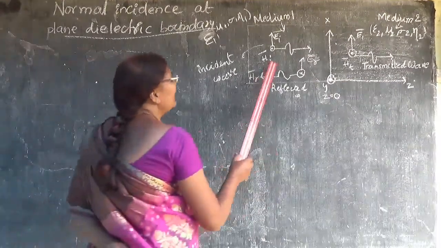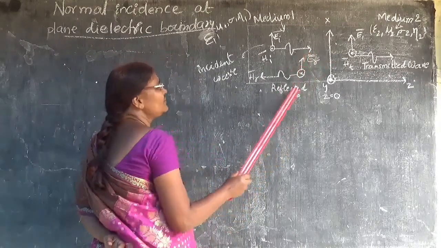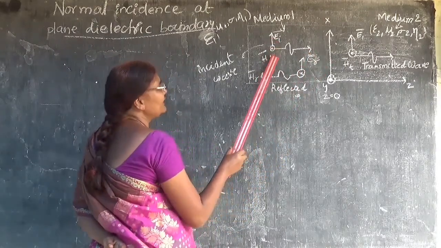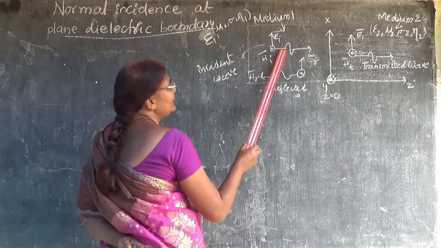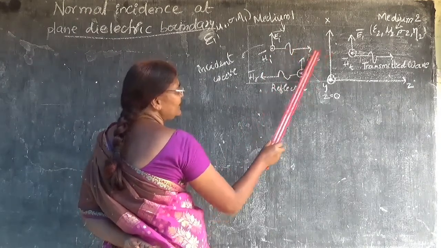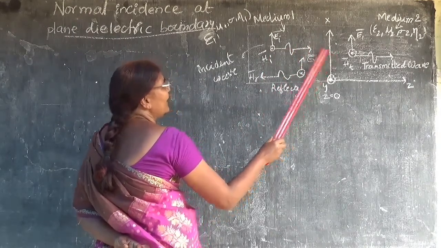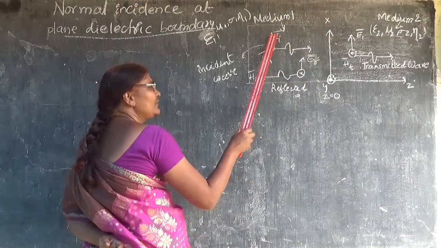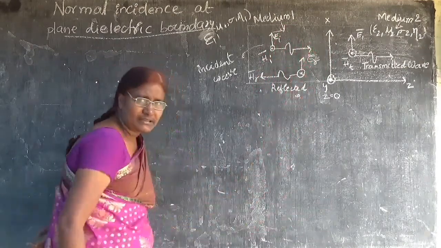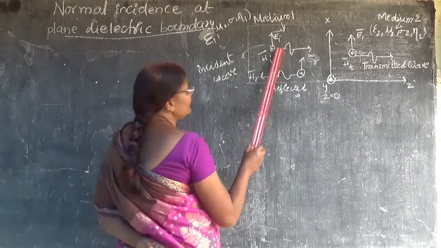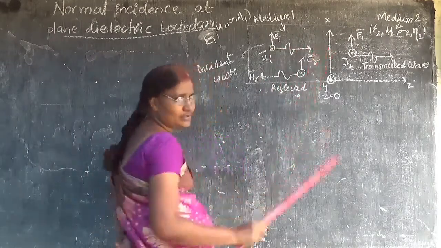So what is the reason for the reflection of the wave? Suppose there is a wave which will be incident on the boundary. The wave will have an electric field as well as a magnetic field. This is the wave which is in the forward direction.